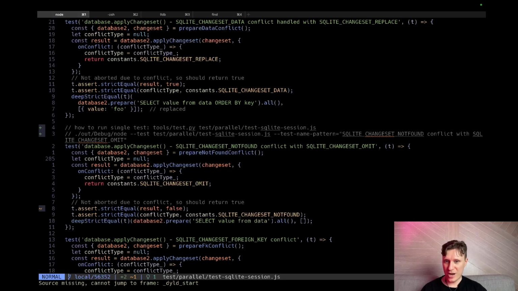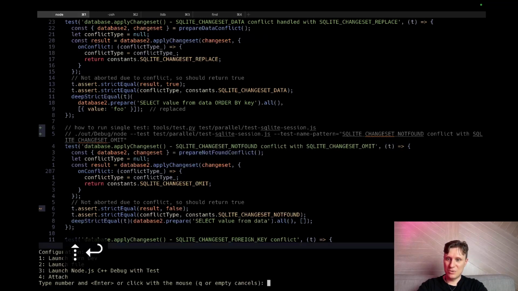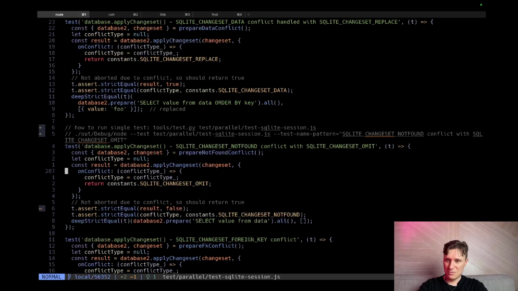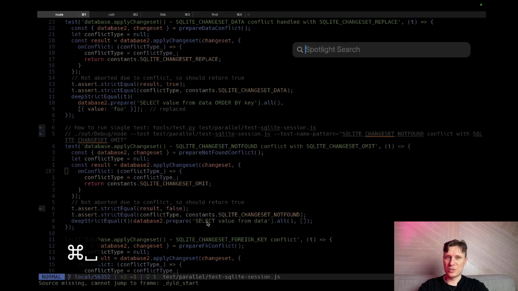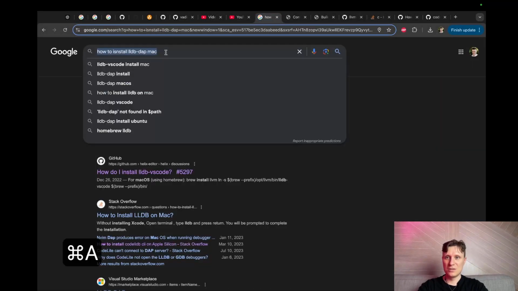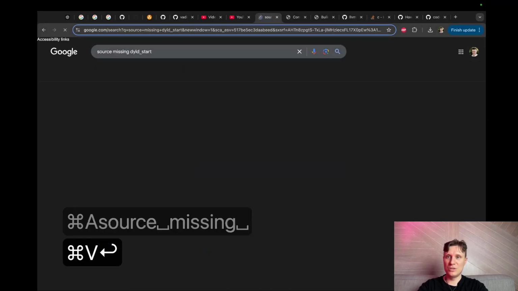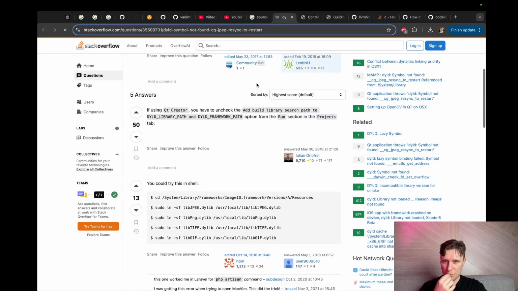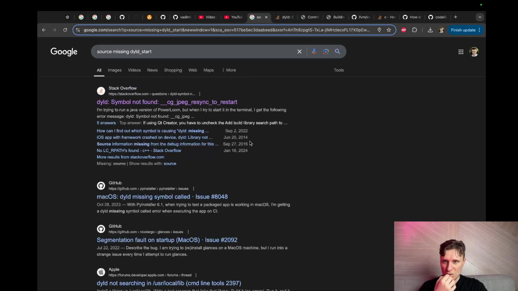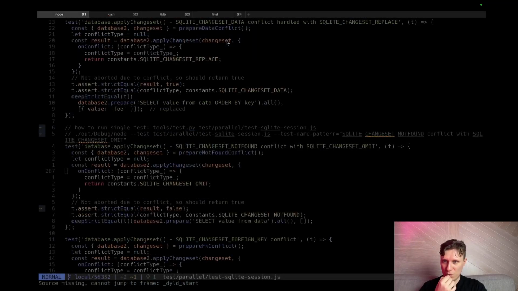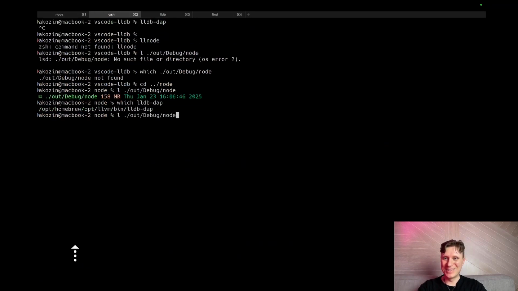Source missing. Can't jump to frame. Tilt start. What is this? Once again, tab new. I don't know what it is. Source missing. TLD start. Okay. Source missing TLD start. I don't know what this is. I have no idea what this is.